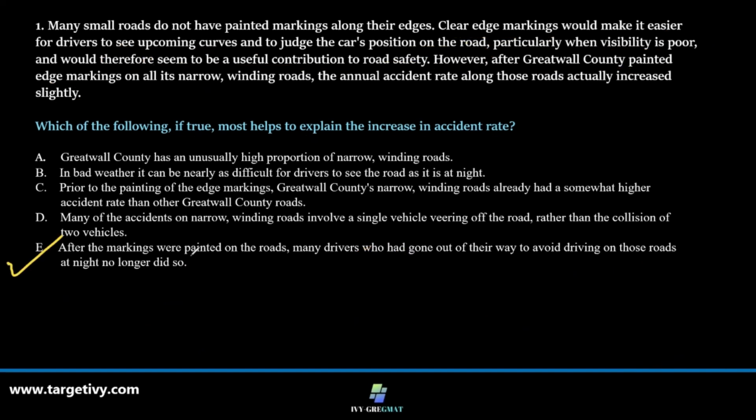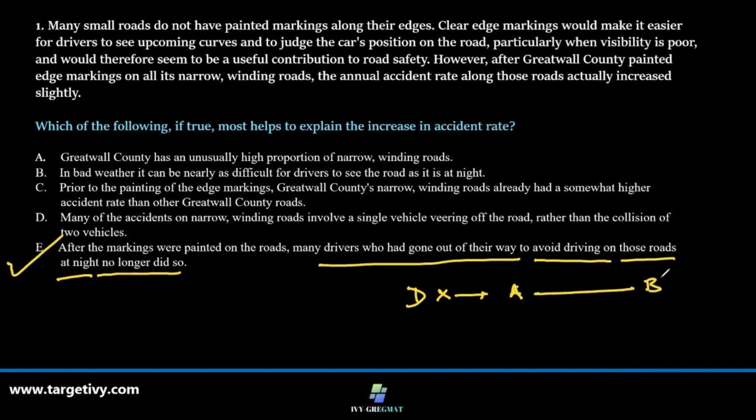After markings were painted on the roads, many drivers who had gone out of the way to avoid driving on those roads at night no longer did so. Say a driver who was previously going from spot A to spot B would take a detour from C to reach B because this road was slightly better, rather than covering more kilometers. So the moment he came across that, okay, now the markings are there, why not take the straight road?